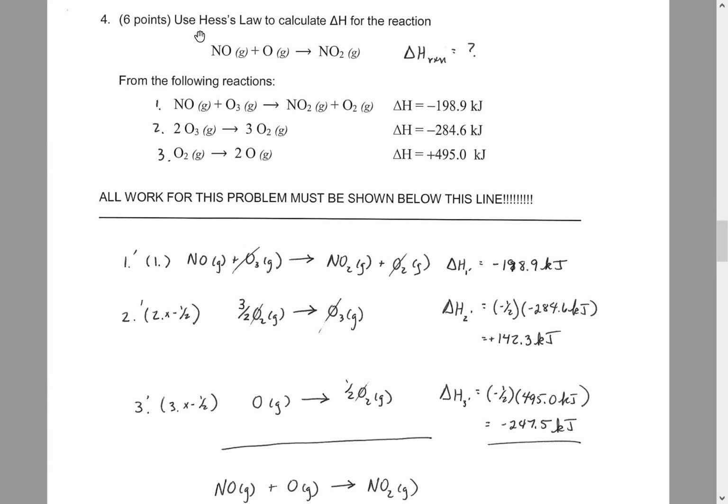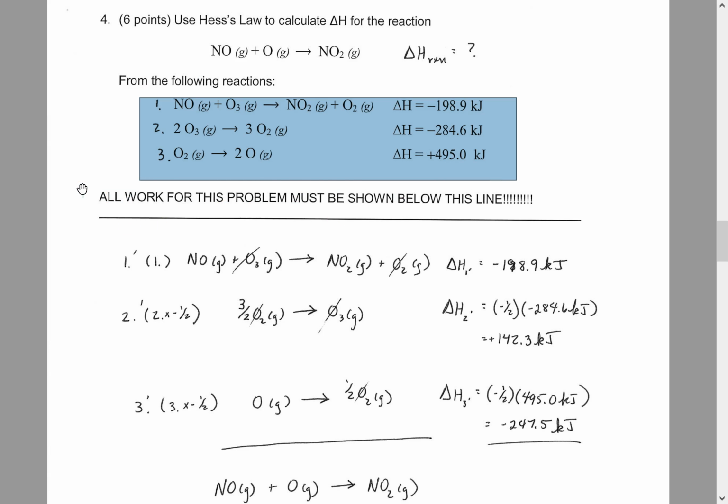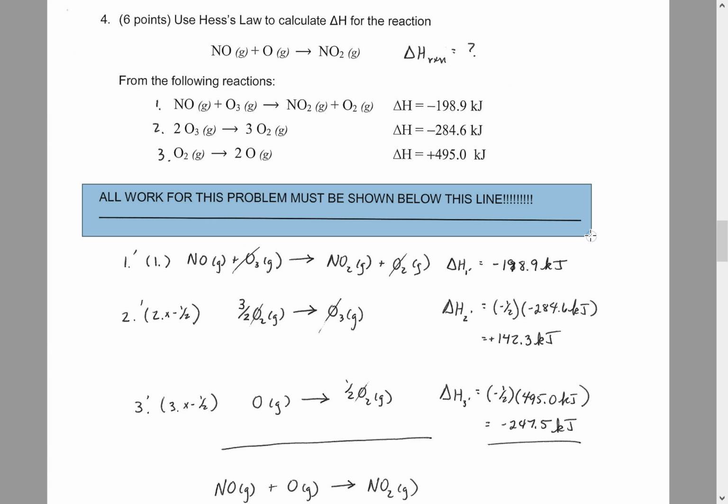On to the next one, a Hess's law problem. Up here is the equation of interest. These are our 3 puzzle pieces, and yes, you had to show all of your work below this line. To compare the equation of interest to the first equation, I focused on the NO2. Notice that we have 1 mole of NO2 in both the equation of interest and our puzzle piece, so we're just going to leave it the way it is. So I say 1 prime is equal to 1, and write down the heat of that reaction.